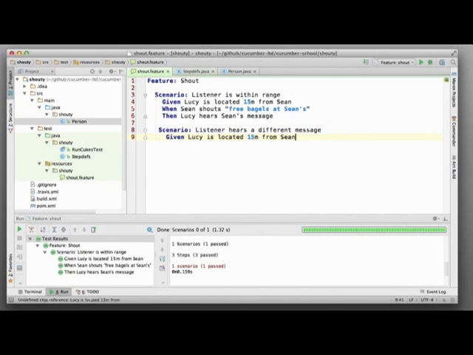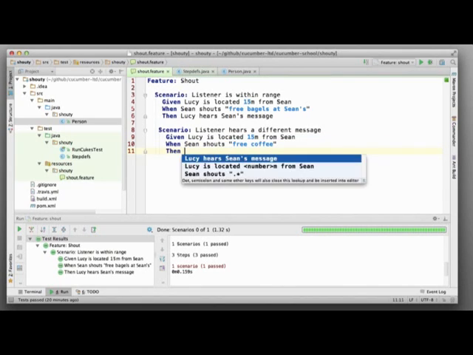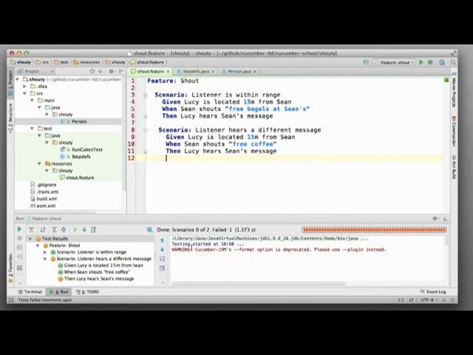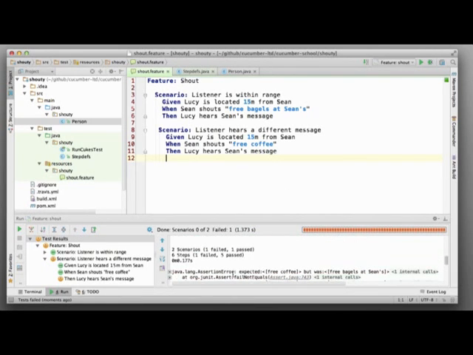Instead of writing a note on our to-do list, let's write another failing scenario. Now when we come back to this code, we can just run the tests and Cucumber will remind us what we need to do next. We're done for the day.